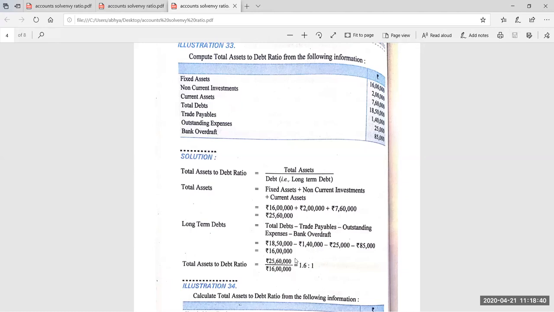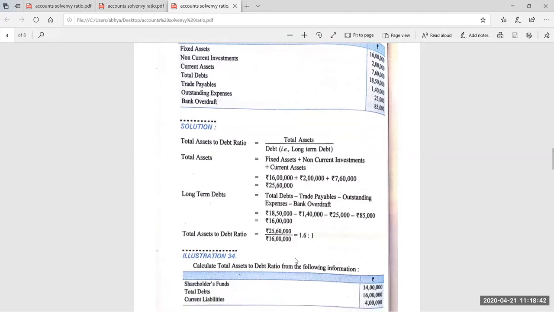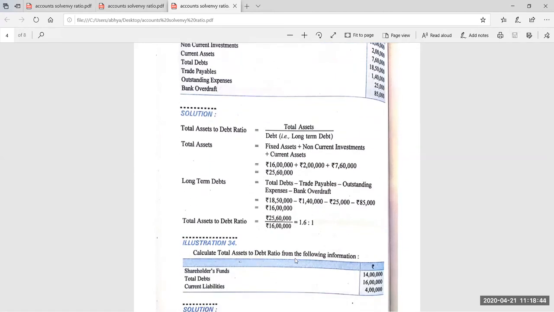Okay, so the next question, and it's a very easy question. Find out the answer fast. Again, you have to calculate the total assets to debt ratio from the following information. Total assets to debt ratio. Shareholders' funds are given, total debts are given, then current liabilities are given.